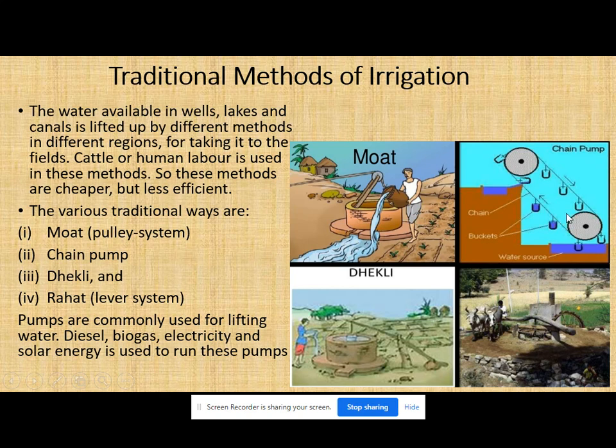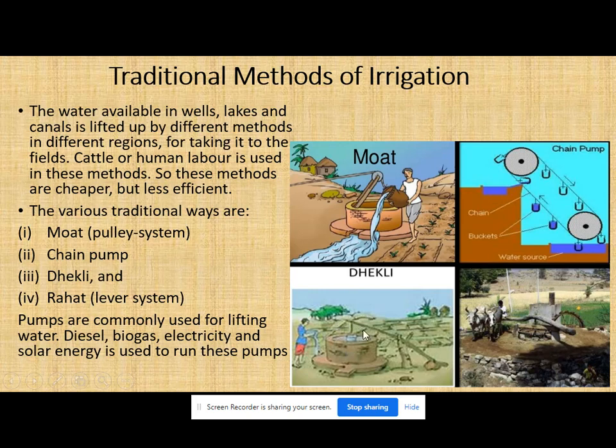Next, here is the chain system. So you can see here we are having a chain system. It is the water source. So what we are doing, we are rotating this machine, which will fill the water and it is taken where we require. Then the next thing is Dhekli.